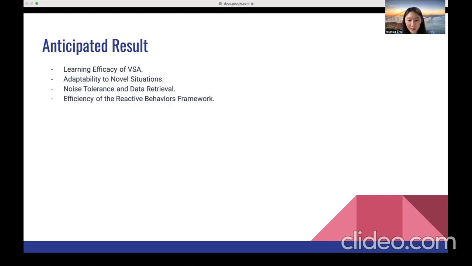Finally, we'll benchmark our VSA model against traditional behavior-based controls. The goal is to determine if our approach can offer a more efficient, faster, and accurate solution in robotic tasks. So in summary, we're on the brink of what could be a novel approach in robotic computation, making robots more adaptable and effective in diverse settings.